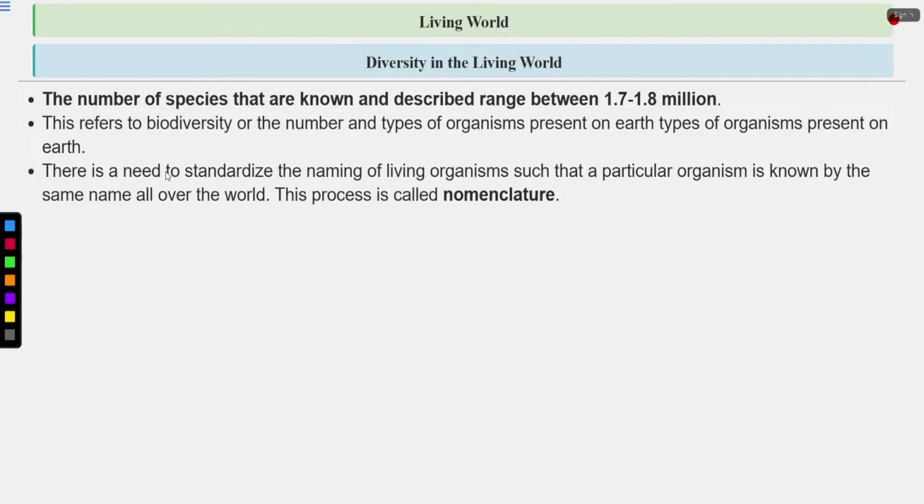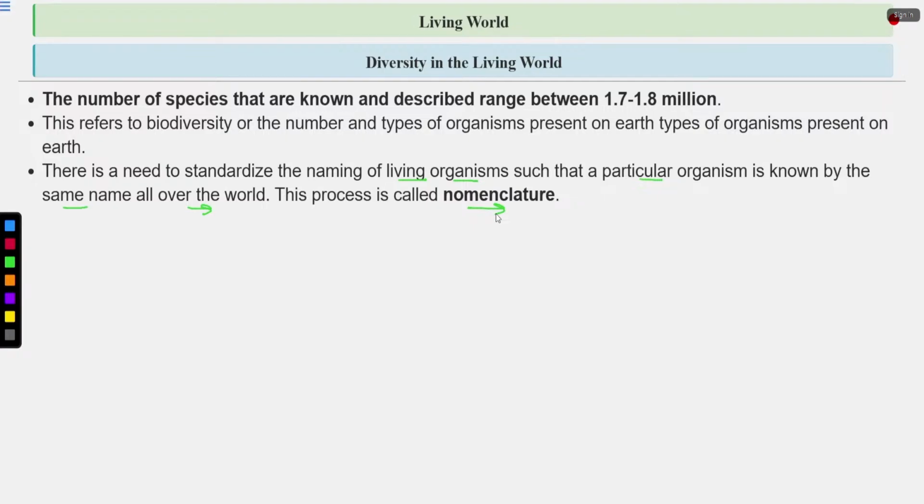A single organism is known by different names within a country and all over the world. The same organism is known by different names. This creates confusion. So we need to standardize the naming of living organisms such that a particular organism is known by the same name all over the world. And this process is known as nomenclature, naming of the organism.